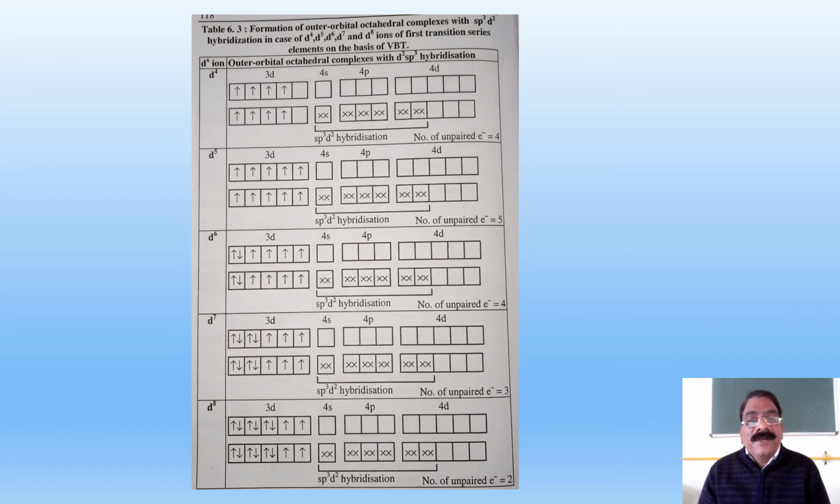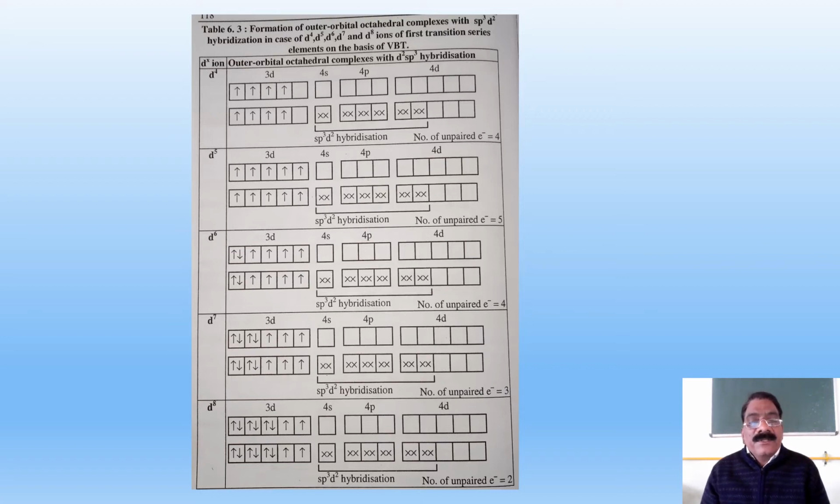Then d5 ions. In d5 ions also it uses the outer d orbital, not the inner d orbital, that is the 3d orbital having the 5 unpaired electrons. After bonding or hybridization, they show the 5 unpaired electrons. In the d6 system also it does not disturb the 3d orbital. Instead it uses the outer 4d orbital, and there are 4 unpaired electrons in the complex.